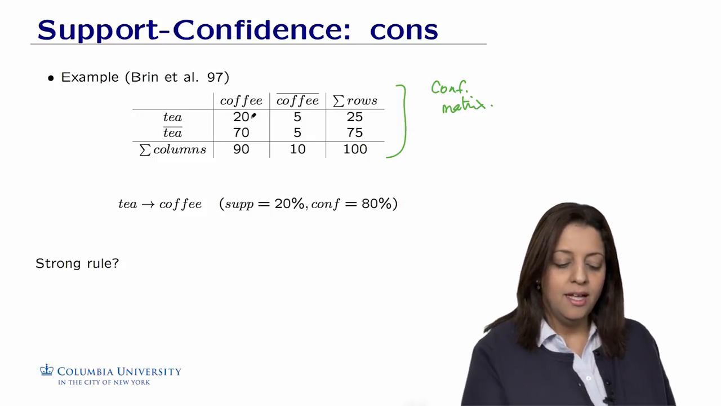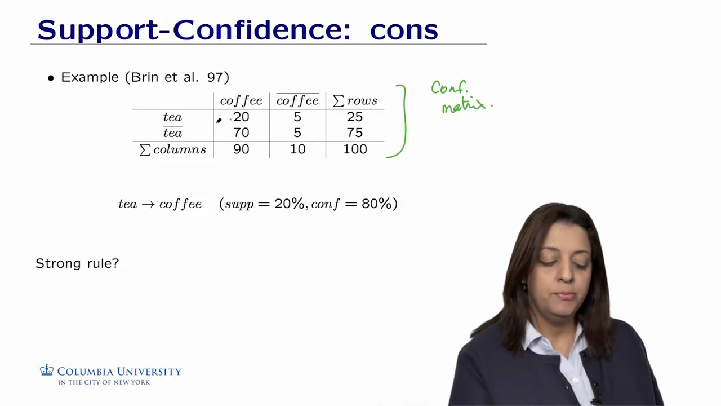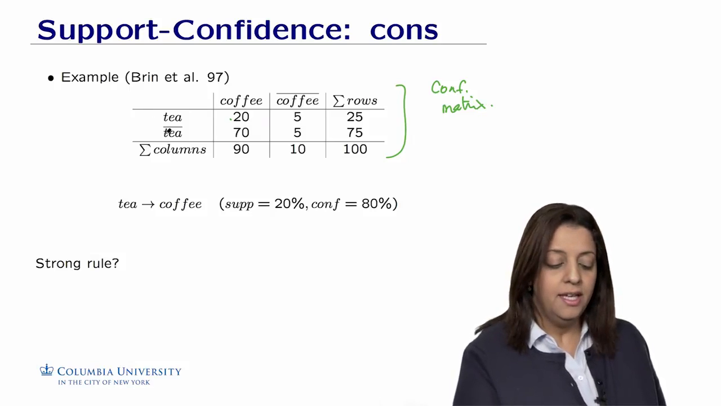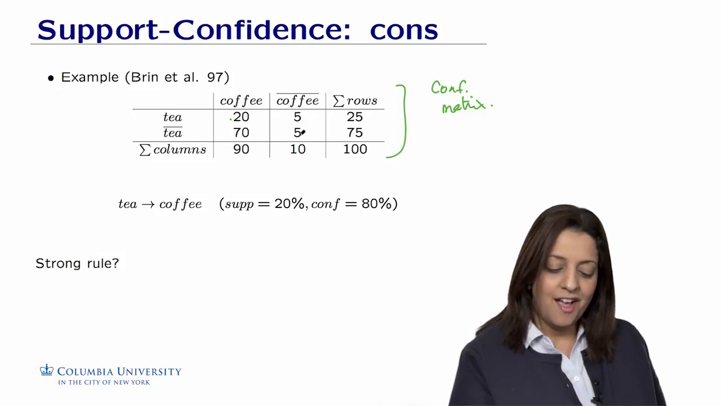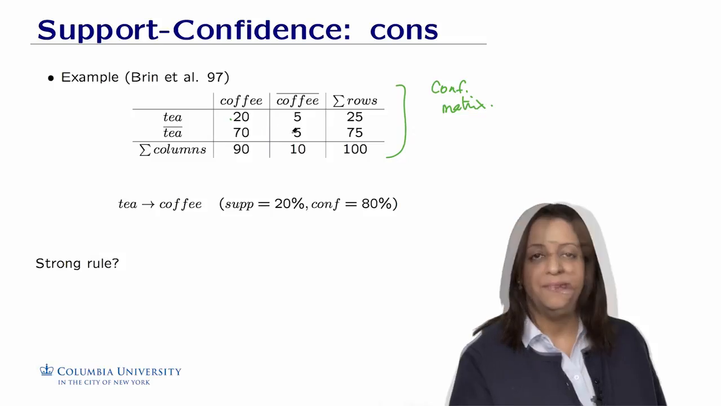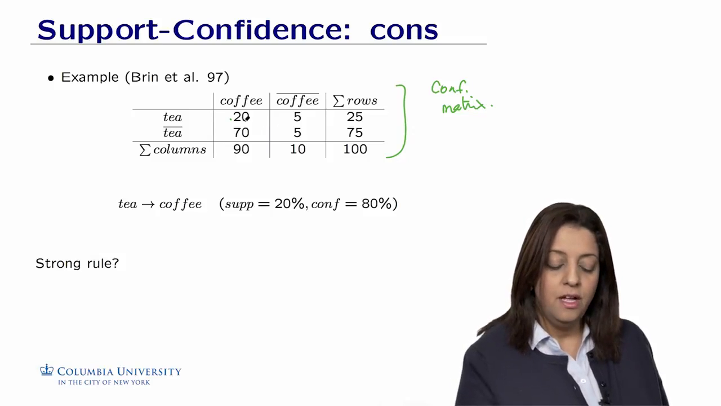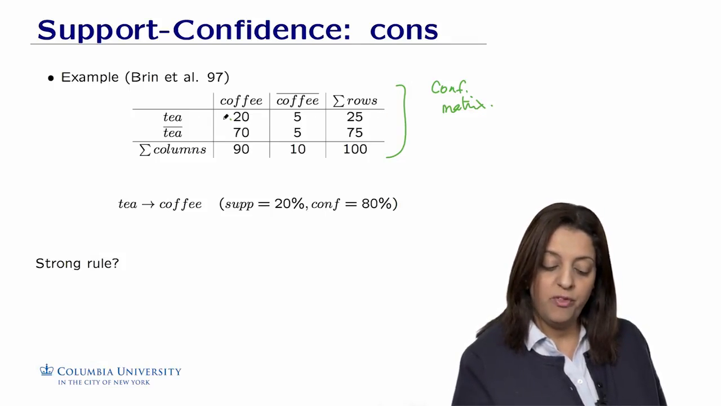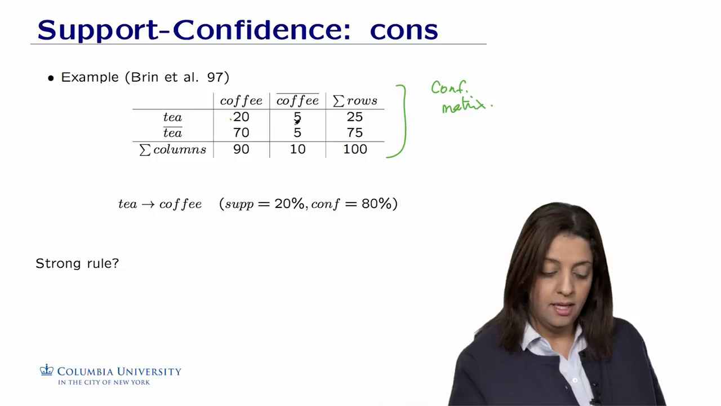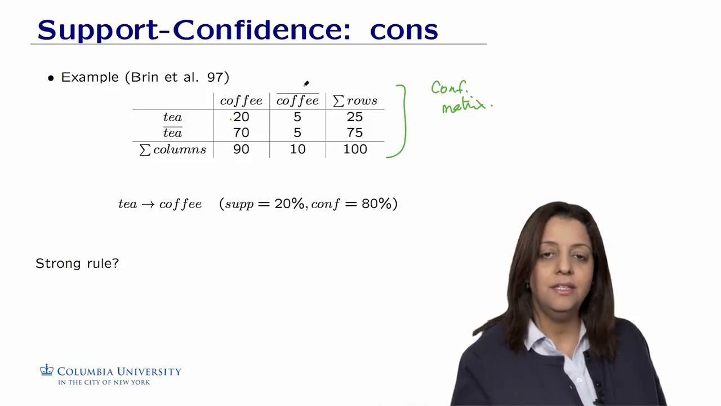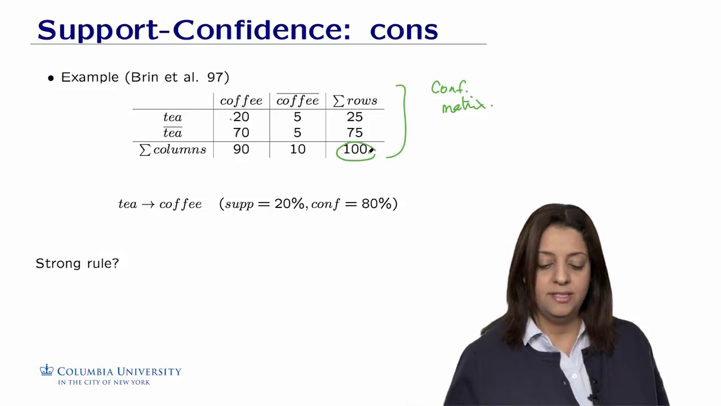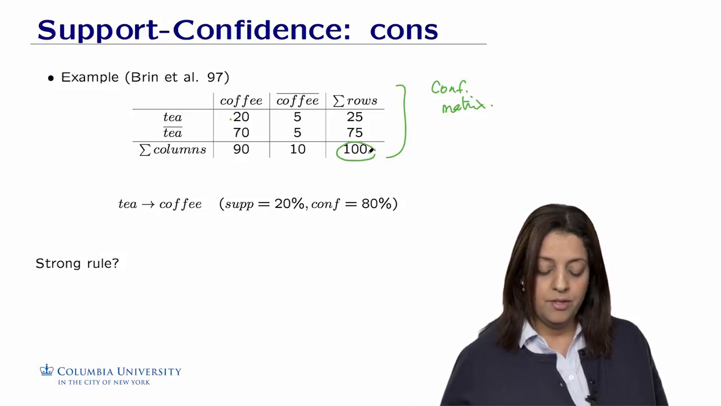So for example, 20 of the customers bought both tea and coffee, 50 of the customers bought tea but didn't buy coffee, 20 of the customers didn't buy tea but bought coffee, and 5 customers bought neither coffee nor tea. We're going to express the marginals in terms of the sum of the rows and the sum of the columns. The sum of the rows expresses the number of people who bought tea and the number of people who didn't buy tea. The columns are the number of people who bought coffee and the number of people who did not buy coffee. The total number of instances would be 100 in this case, which is the sum of the marginals.